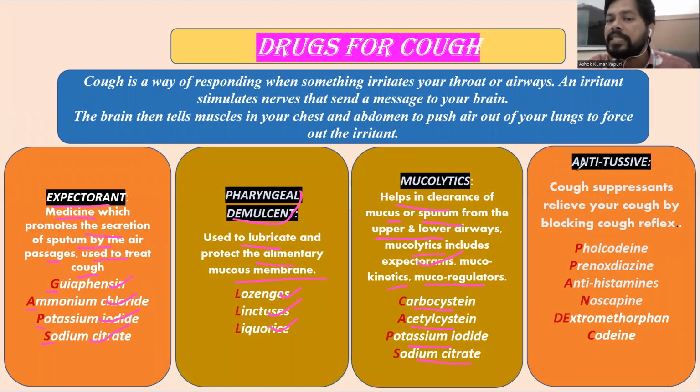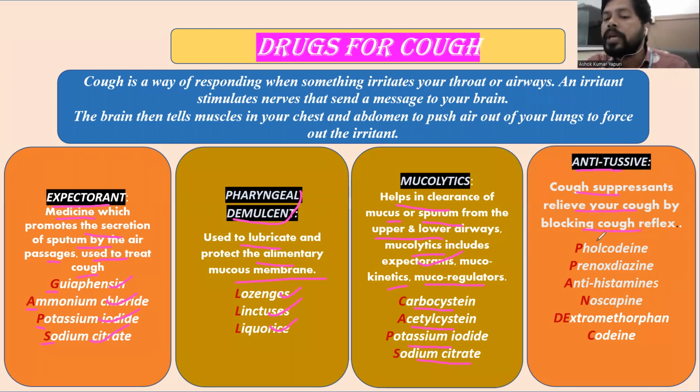And the final category is the antitussives. The name itself indicates they are used to control cough, especially dry cough. The common example is codeine in the form of codeine phosphate. So what is an antitussive doing? It is a cough suppressant that relieves your cough by blocking the cough reflexes. So from the CNS itself, they decrease the reflex of cough.